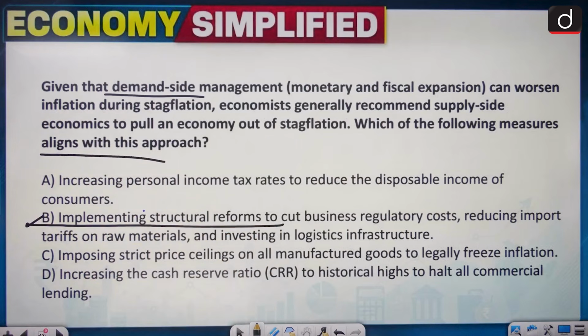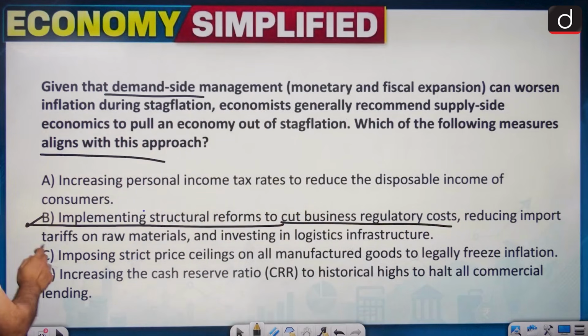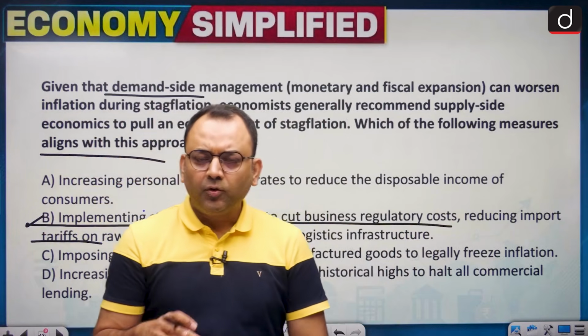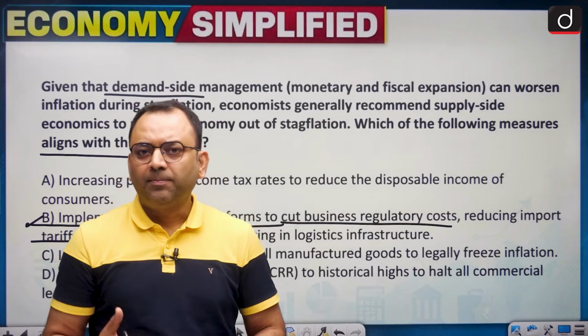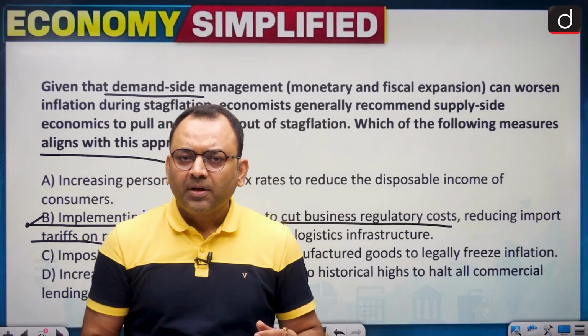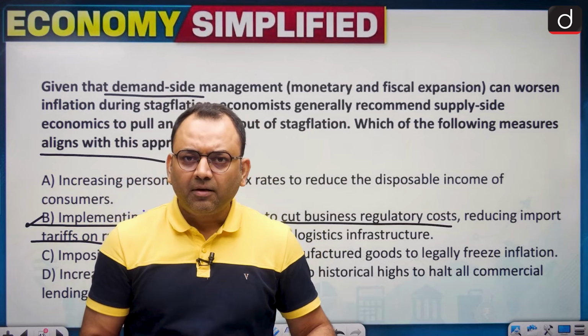We have to bring the reforms that cut the regulatory costs, reduce import tariffs on raw materials and let the country produce. Do those things which lead to production. Don't increase the demand by increasing the money. Give the raw material, give the electricity, give the infrastructure.